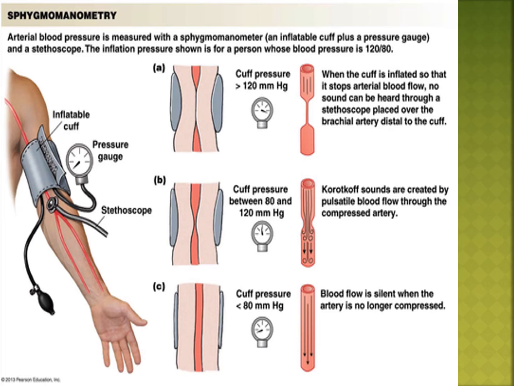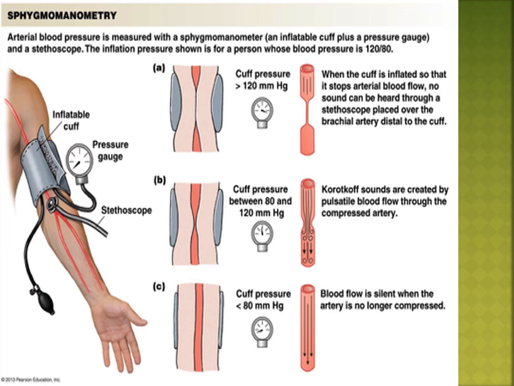Have you heard about that? Heartbeat. What is heartbeat? Contraction and relaxation of the heart. That is heartbeat. Contraction of the heart is known as systole and its relaxation as diastole. What is systole? Contraction of the heart is systole, relaxation of the heart is diastole.